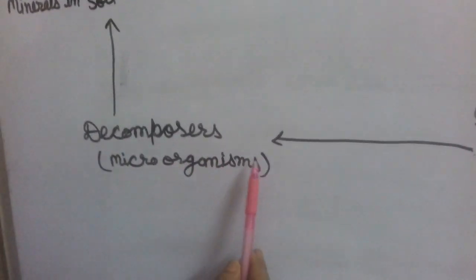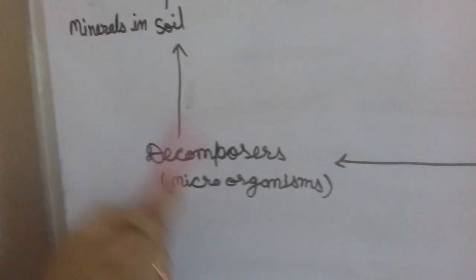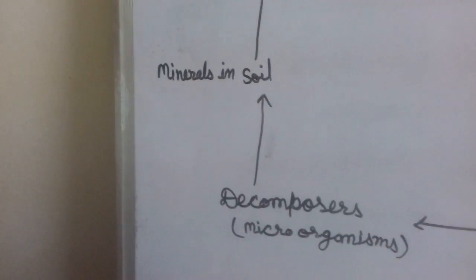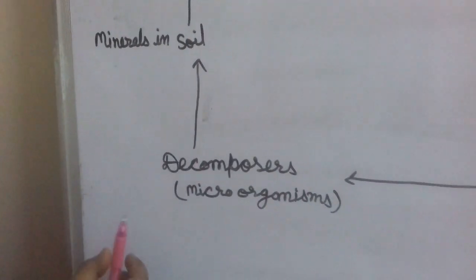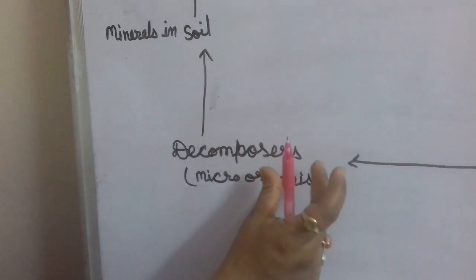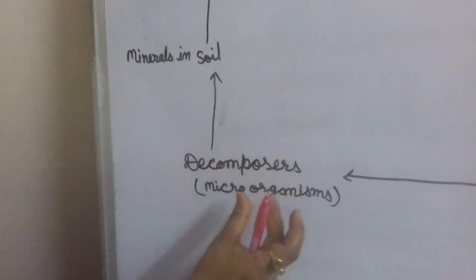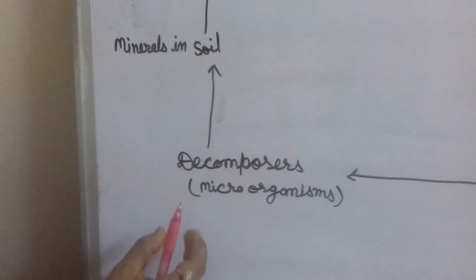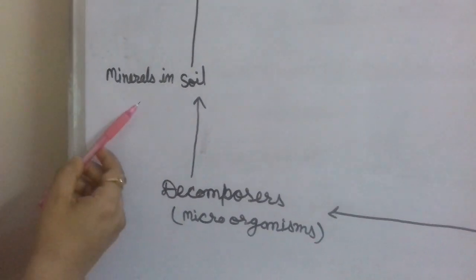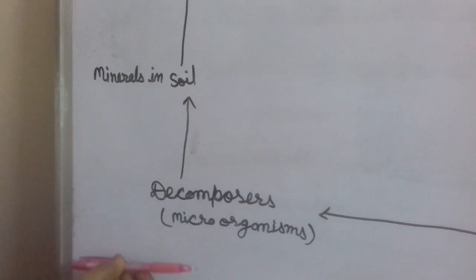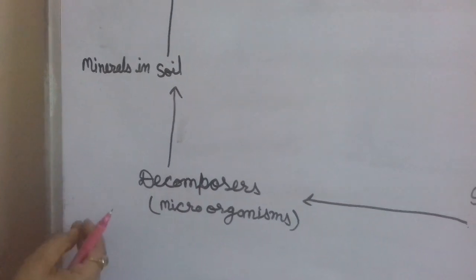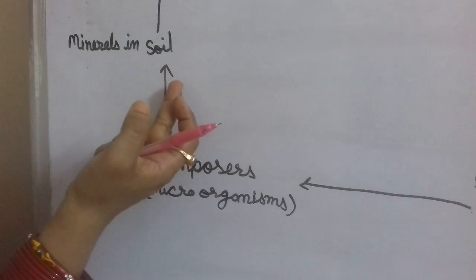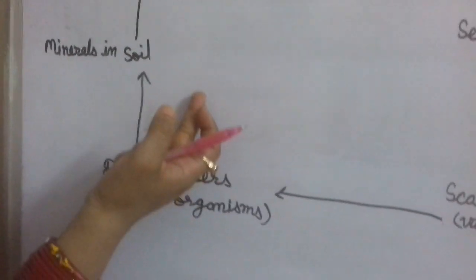They decompose all the remains of dead and decayed animals as well as plants. Decompose means de means to break. They break them into the minerals from which they are made up of, such as protein, carbohydrate, fat, nitrogen, etc.